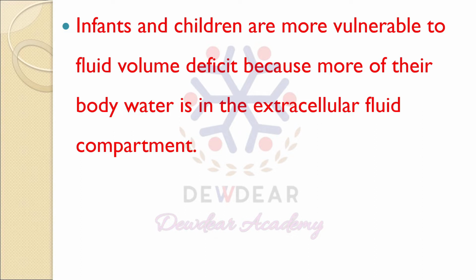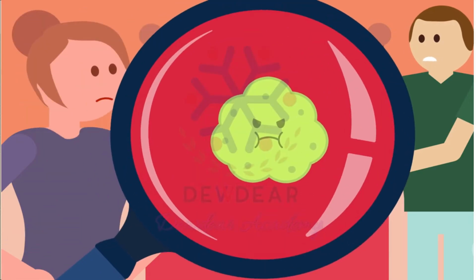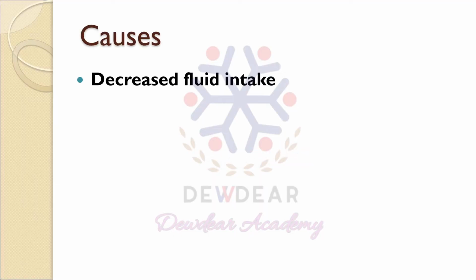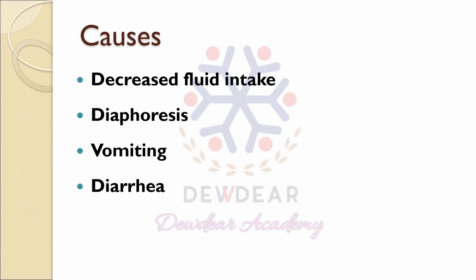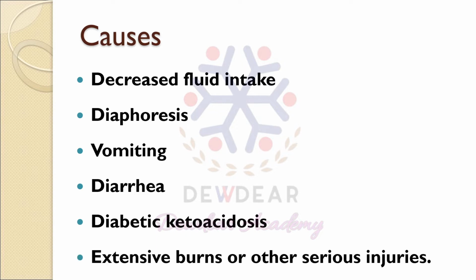So this is dehydration, and the important causes of dehydration include decreased fluid intake, then diaphoresis or sweating, vomiting, diarrhea, diabetic ketoacidosis, extensive burns and other serious injuries.